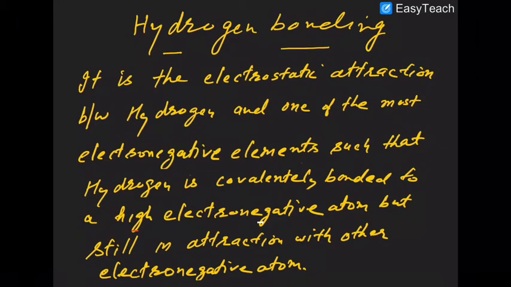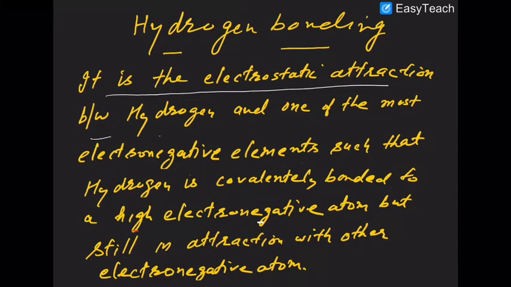Today we are going to discuss a new topic called hydrogen bonding. That is a very important type of interaction. So what happens here? In hydrogen bonding, it is the electrostatic attraction between a hydrogen atom and one of the most electronegative elements.